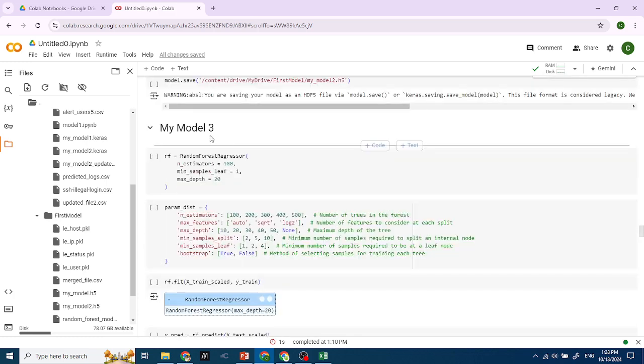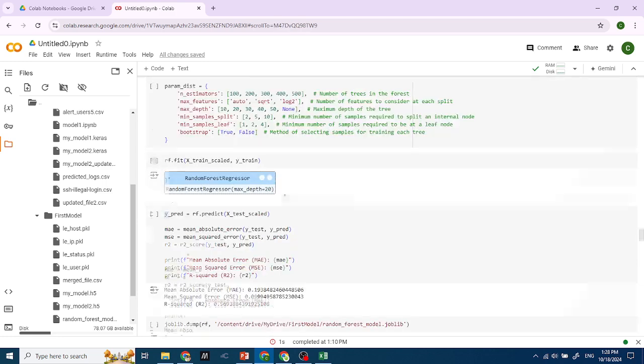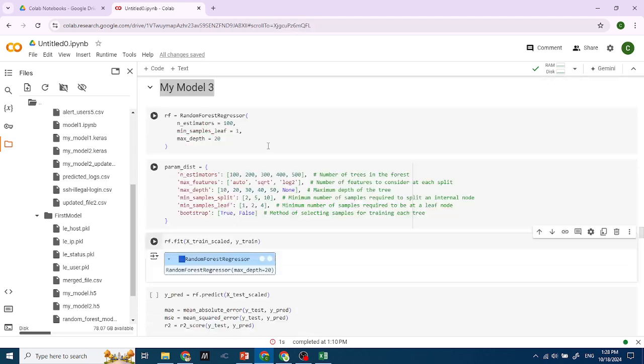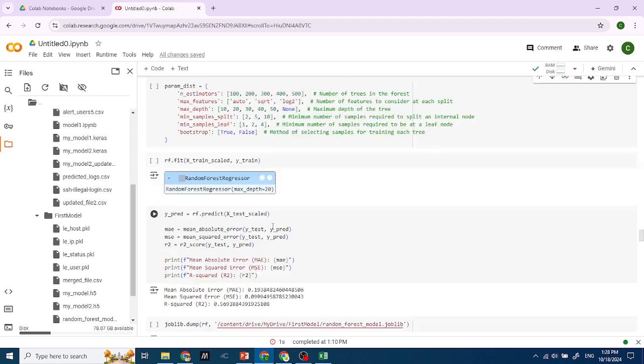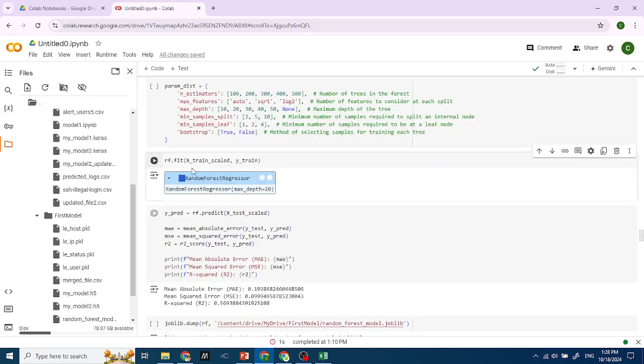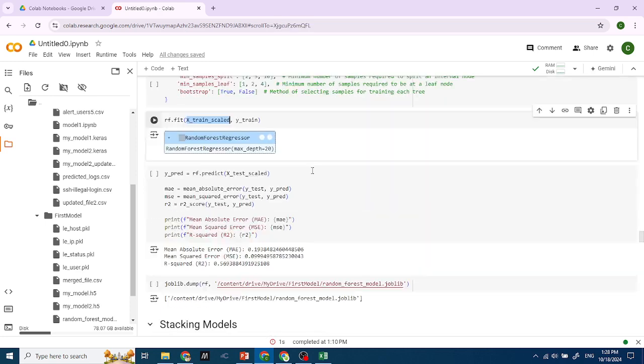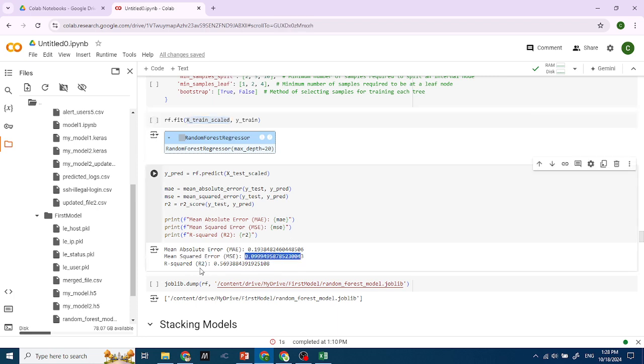And my third model, I'm using the random forest with n_estimators of 100, min_samples_leaf of 1, and max_depth of 20. So I train this with my standard scaler, as I did in the upper part, and this is the mean absolute error and mean squared error, which is good.